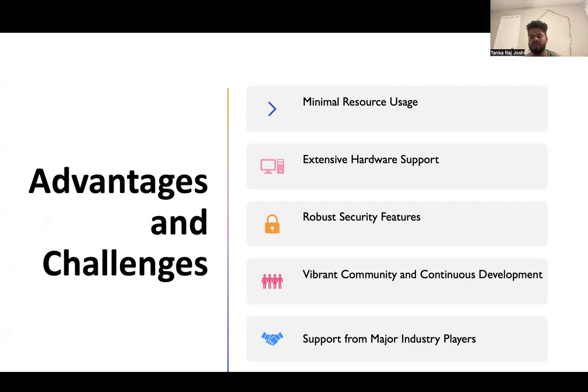Vibrant community and continuous development. As we told, this is an open source project run by a non-profit organization. Lots of developers, computer engineers, software engineers, and hardware engineers are contributing to enhance the feature capability and security of this operating system. Because of this, the operating system has more advantages. And there is support from major industry players: different giant IT companies and hardware companies are supporting this project.